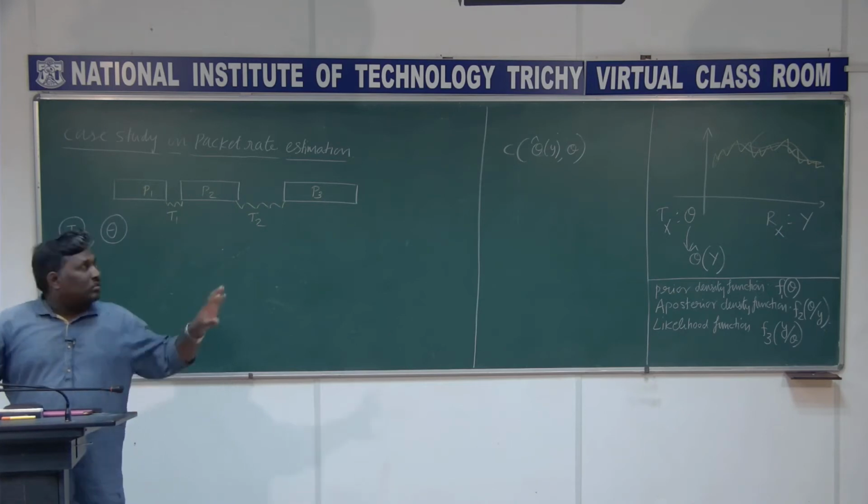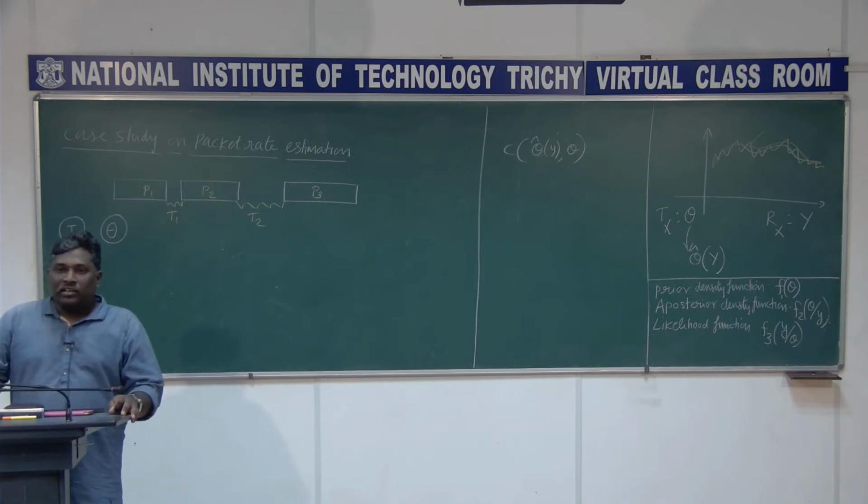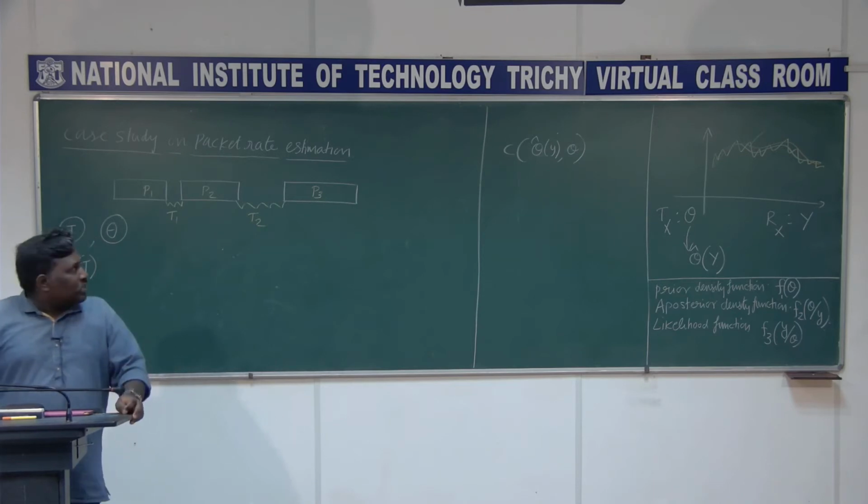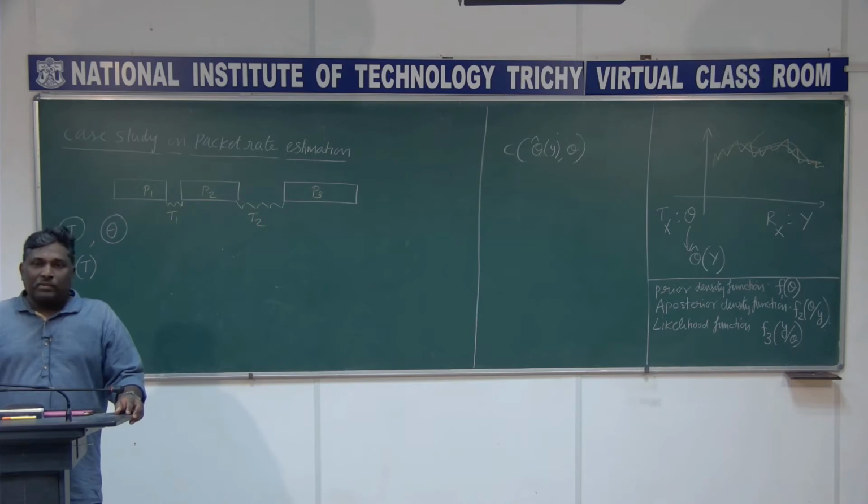But I wanted this cost function to be done in an average sense. So I wanted this cost function to be minimized with what? The expectation. So here what are the two random variables associated with this? One is the random variable y, the other one is theta.